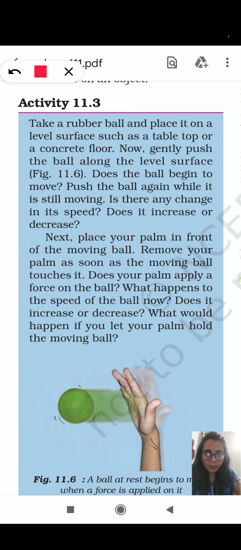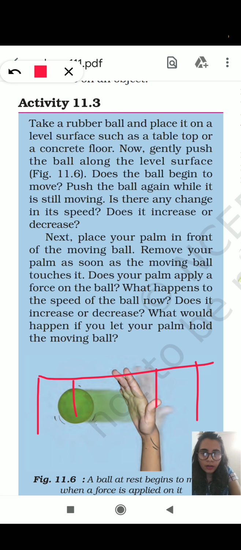Now, take a rubber ball and place it on a level surface such as a tabletop. I will take an example. Suppose this is your table and you have put a rubber ball on it. Now gently push the ball along the level surface. Does the ball begin to move? Yes, it will move because we have applied pressure.